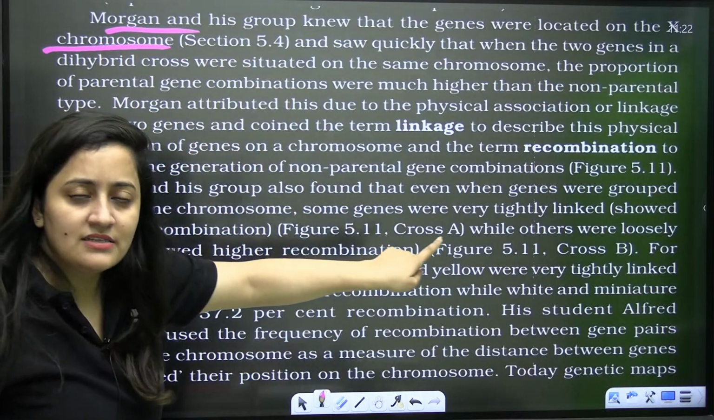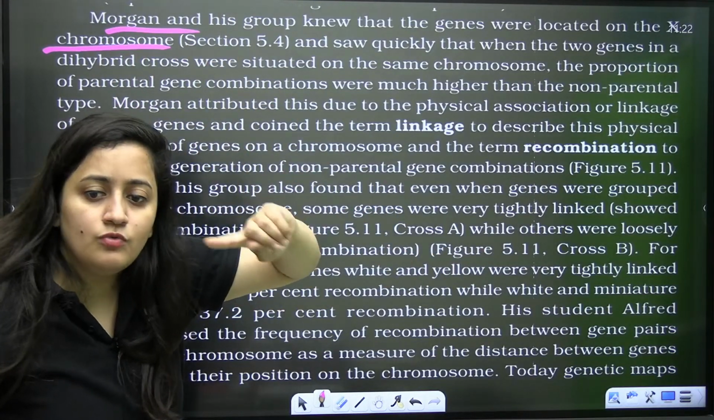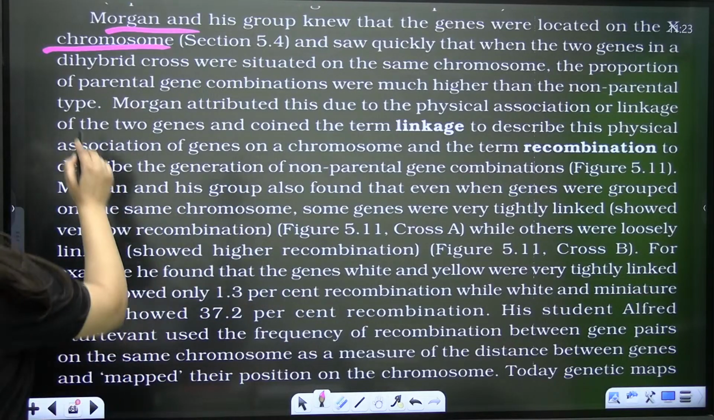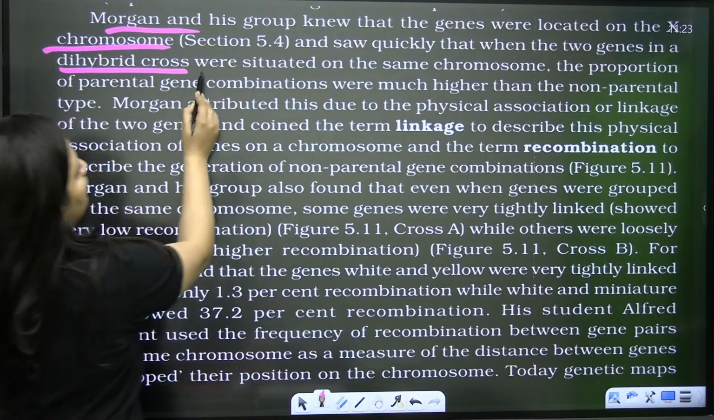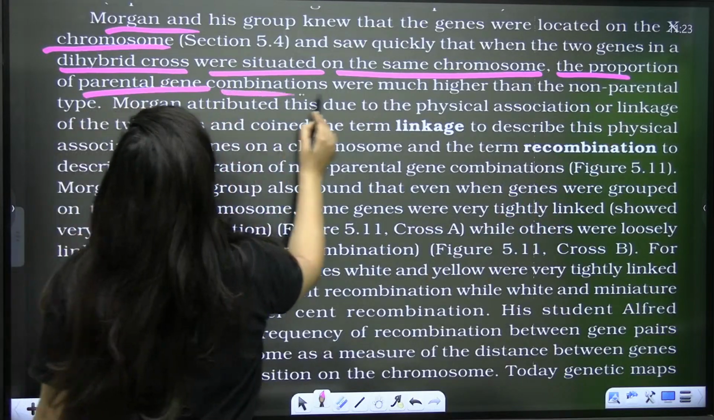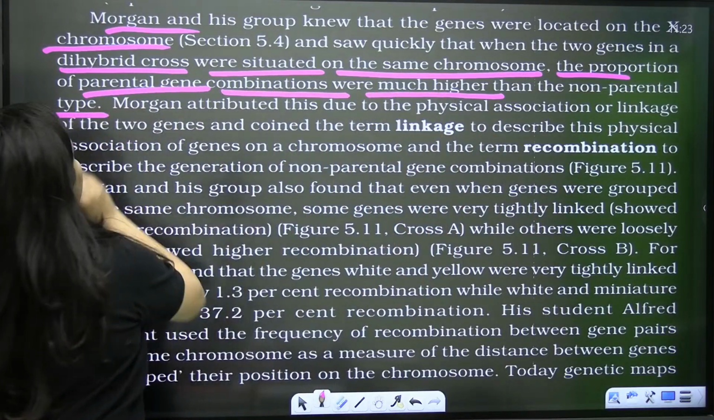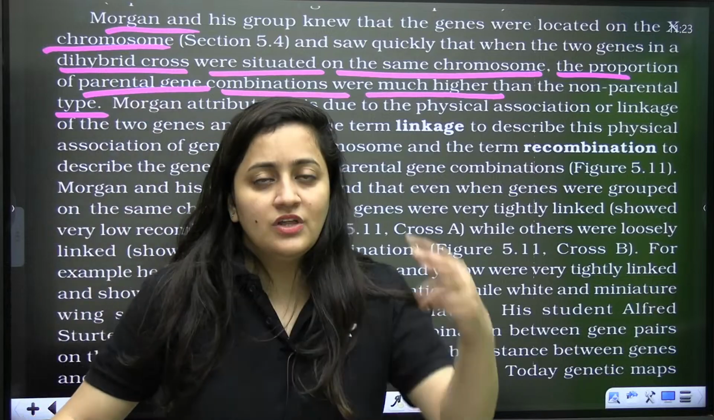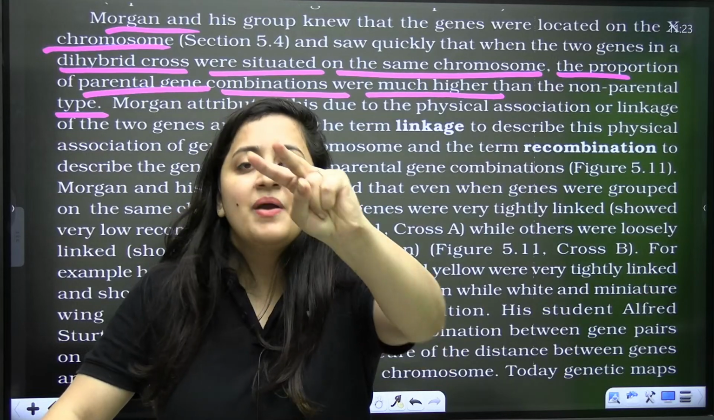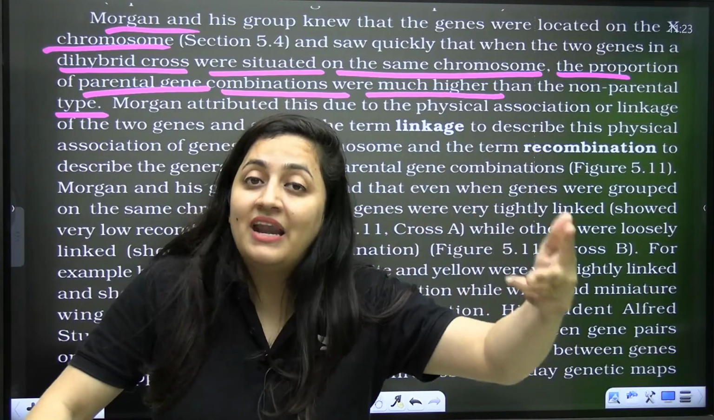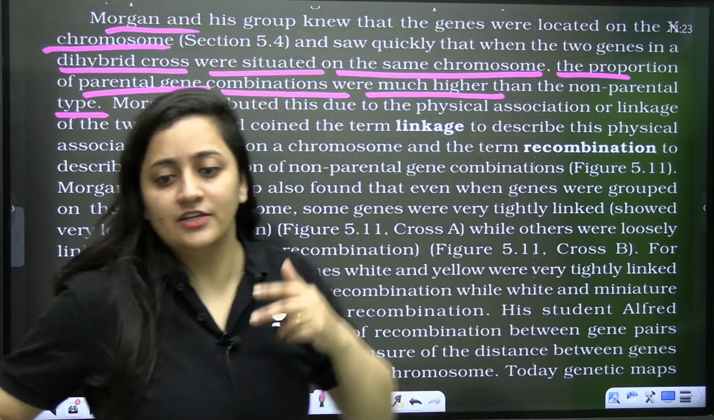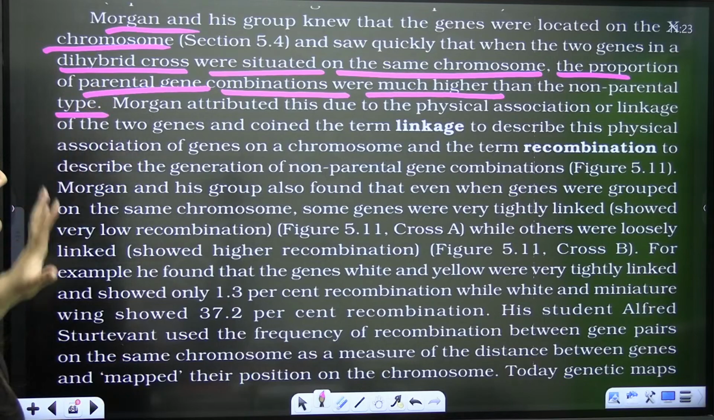The experiment that we are discussing now is related to the X chromosome, which is the 6th chromosome of the Drosophila. They saw quickly that when two genes in a dihybrid cross were situated on the same chromosome, the proportion of parental gene combinations was much higher than the non-parental type. Obviously, it is understood. If you are studying the inheritance of two genes present on the same chromosome, remember this point, you will get more parent-like combinations than the recombinants, the new combinations. Why? Because linkage will be there, either complete or incomplete, but linkage will be there.